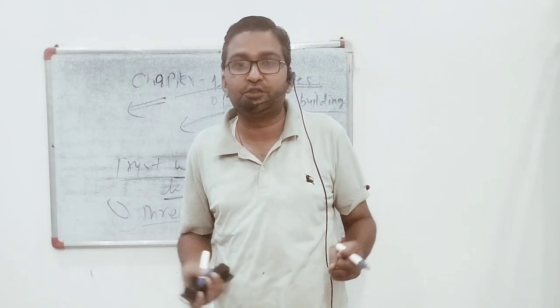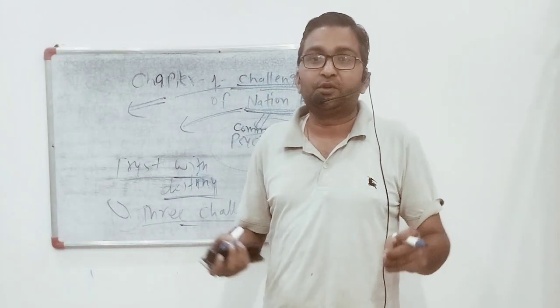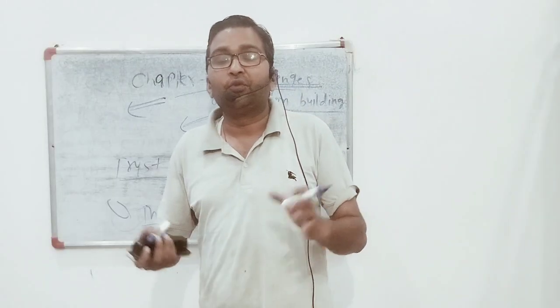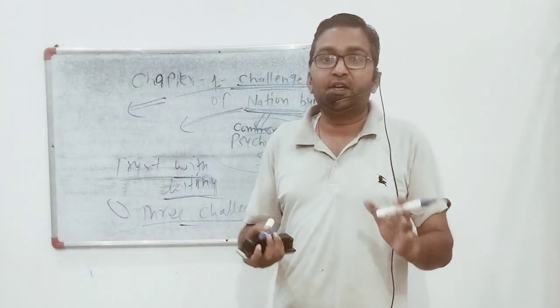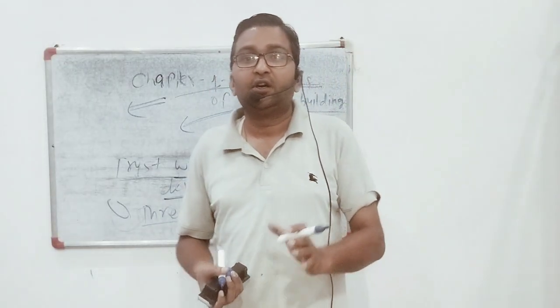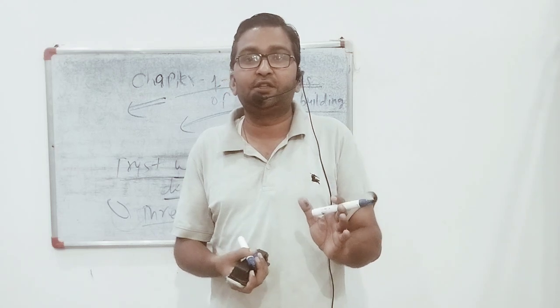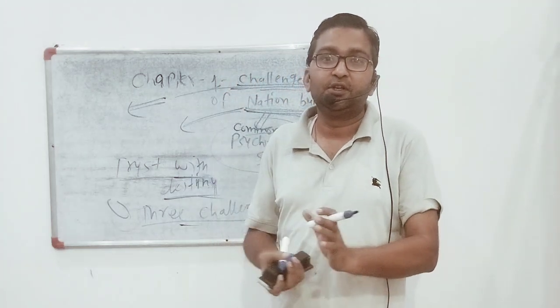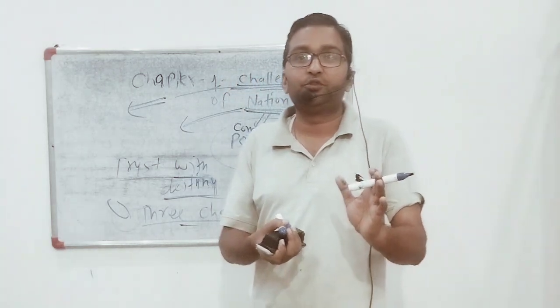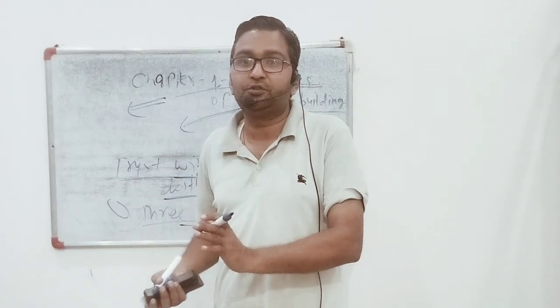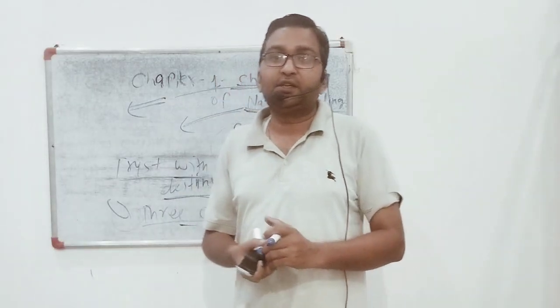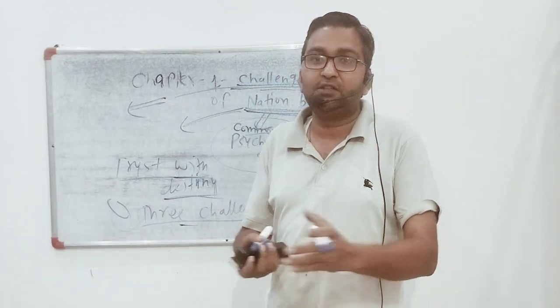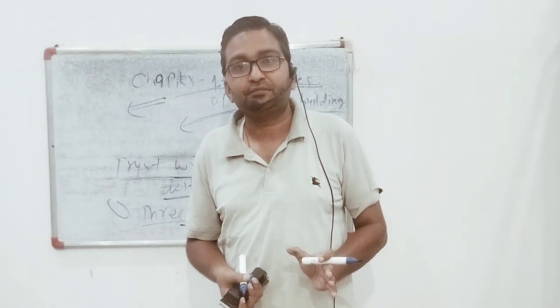In the constitution, which came into force from 26 January 1950, we enshrined the fundamental rights for citizens, and the directive principles of state policy, the DPSPs, that is, socio-economic rights. So that was the third challenge before independent India.